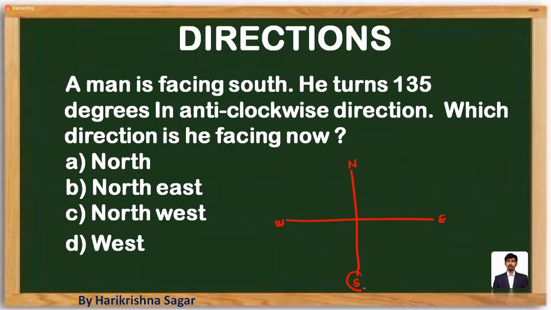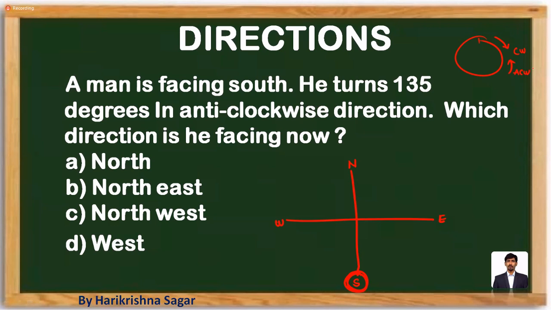This is a reference for you. So what is clockwise direction and anti-clockwise direction? Just try to understand how the needle of the clock will move. That will be treated as a clockwise direction, and opposite to that will be treated as anti-clockwise direction.